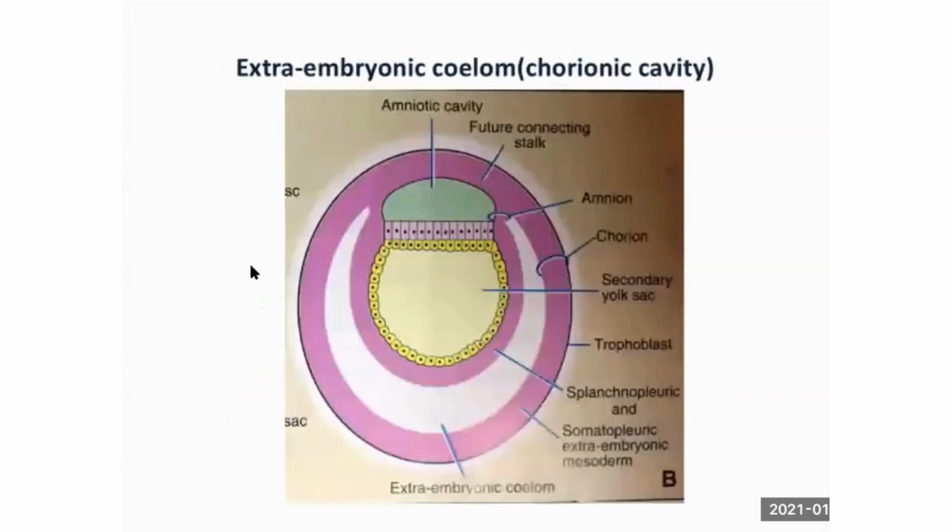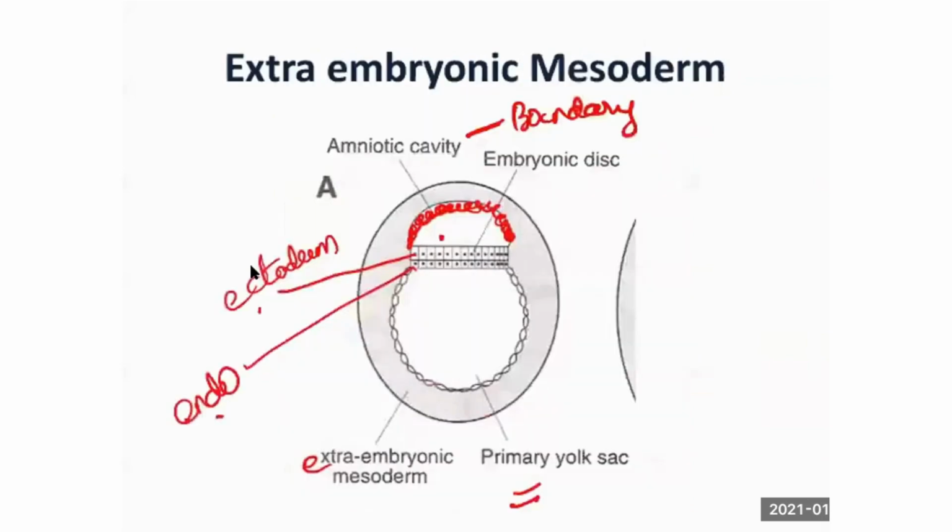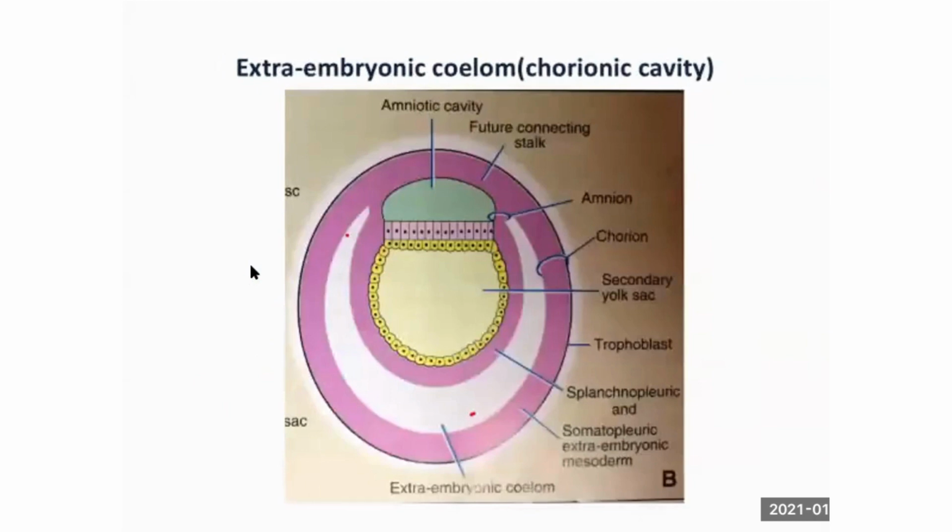Now you see a cavity occurs on the extra-embryonic mesoderm. This pink color area is called extra-embryonic mesoderm. Am I right? You see on this picture, this area is extra-embryonic mesoderm. Now you see there is a cavity in the extra-embryonic mesoderm that divides it into two parts called somatopleuric extra-embryonic mesoderm and splanchnopleuric extra-embryonic mesoderm.